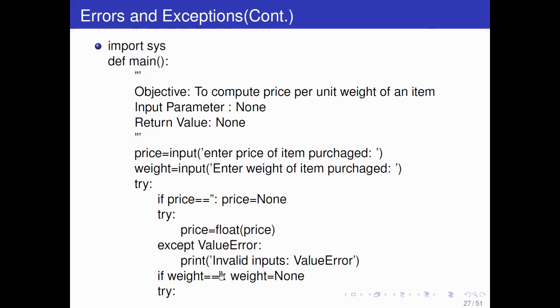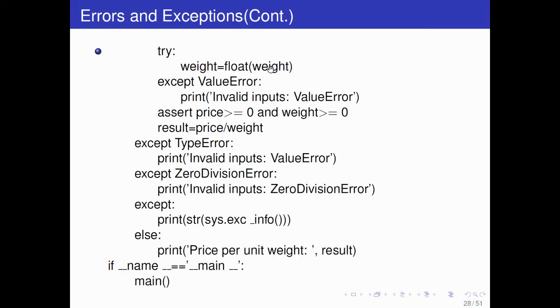If you enter nothing for weight, weight is none. Now what does the try block do? In try, we are converting weight to float. If weight cannot be converted into float, it will raise a value error, and then it will print this.